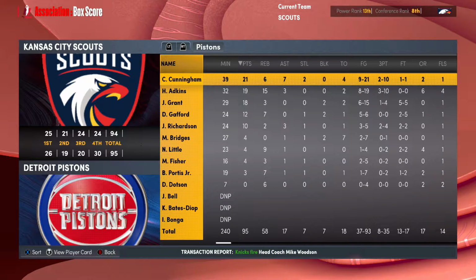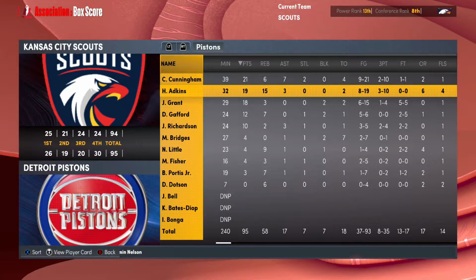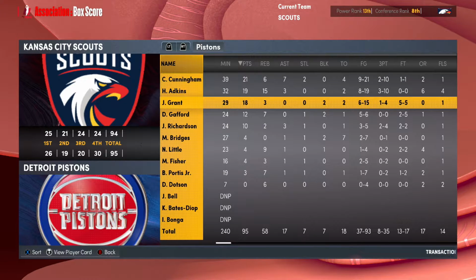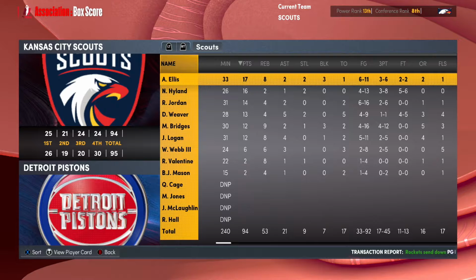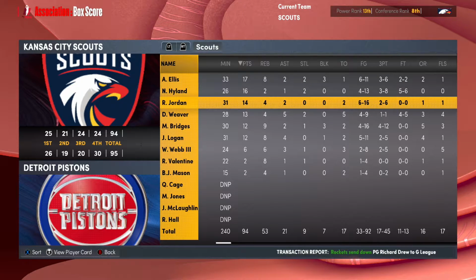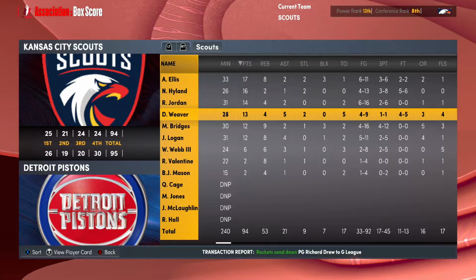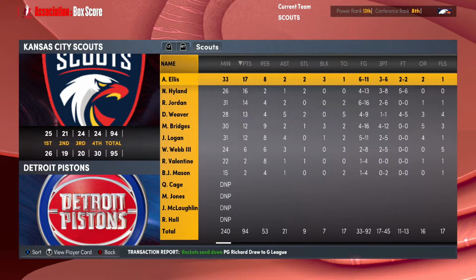Our only loss in this stretch came against the Pistons by a single point, 94-95, against one of our up-and-coming rivals. I think that the Pistons, the Hornets, obviously, and the Cavaliers are probably our top 3 rivals as of this moment in the series. Cade Cunningham, 21, 6 and 7, 2 steals for him. Hal Adkins, a big double-double, 18 for Jeremy Grant. The Scouts got 17 from Ellis, 16 for Highland, 14 for Jordan, just 13 for Weaver. But a low-scoring game goes the way of the Pistons in this one.